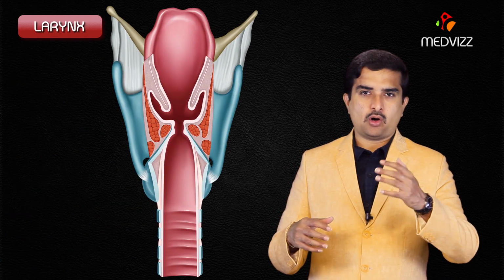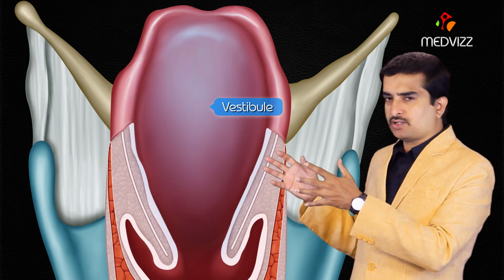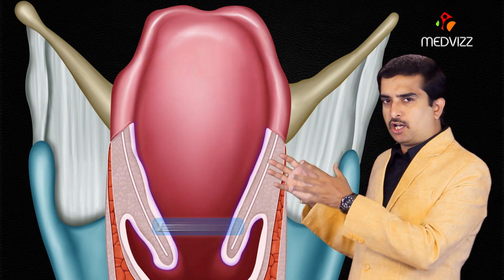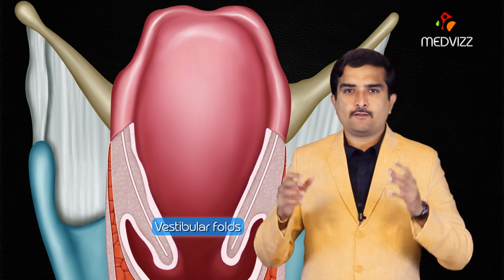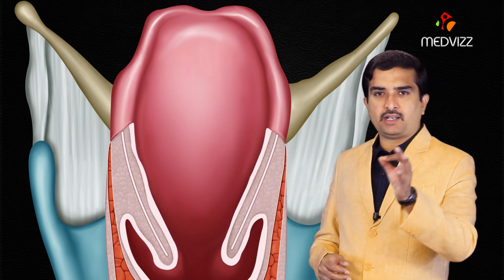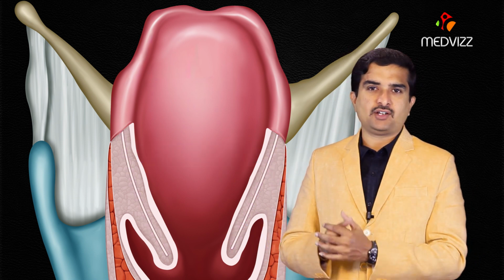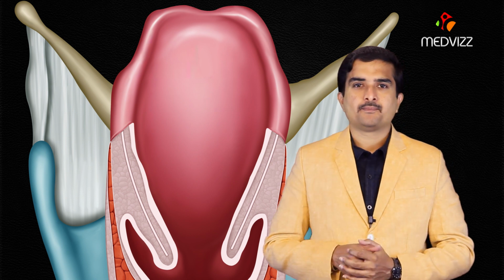Next is the larynx. The larynx is organized into three major regions. Vestibule, which is between the entrance of the larynx and the vestibular folds, considered to be false vocal cords. And the vestibular folds contain the vestibular ligaments, which are thickened inferior edges of the quadrangular membrane.